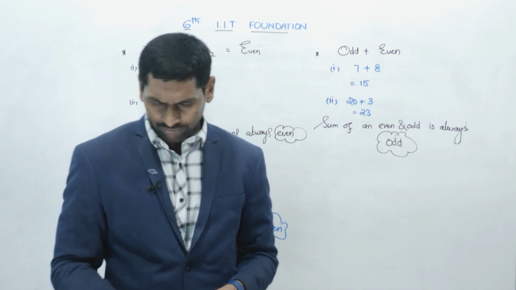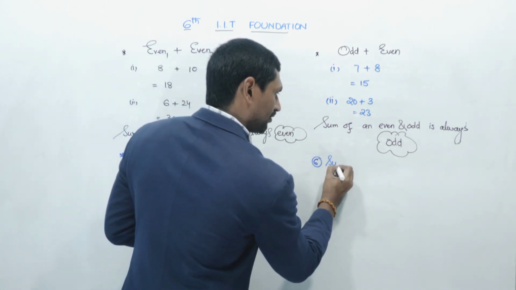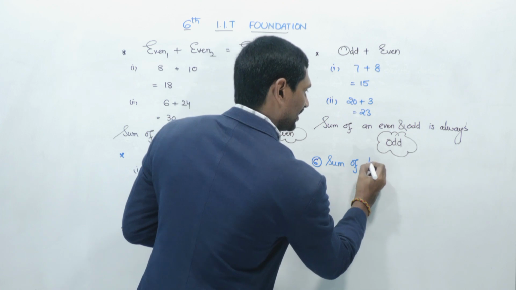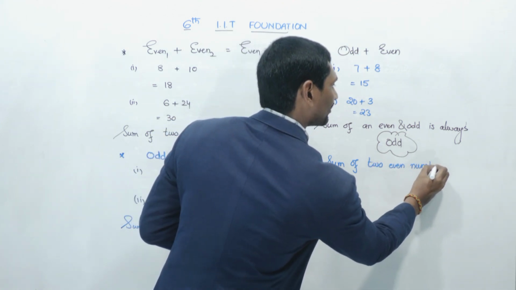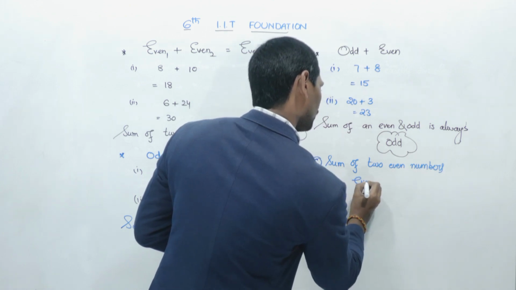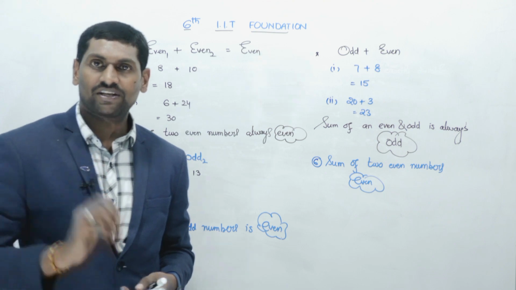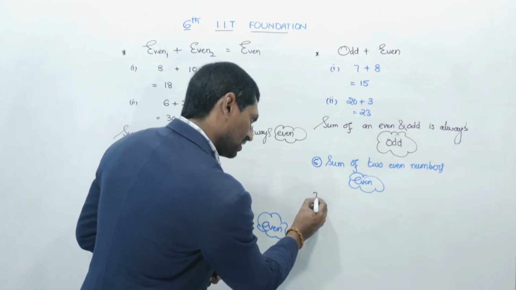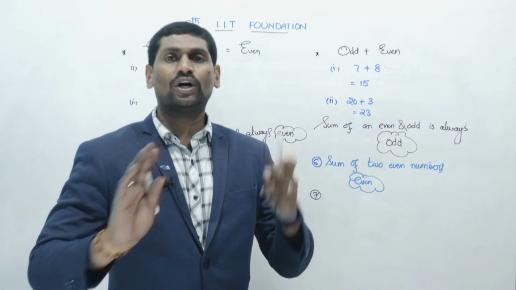6. Sum of two even numbers. Now can you say the answer for the sum of two even numbers? Yes, the sum of two even numbers is always even. Let us go through problem number 7. Product of two odd numbers.